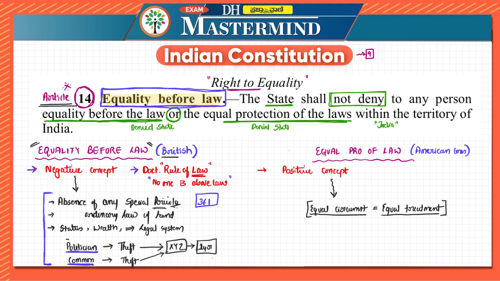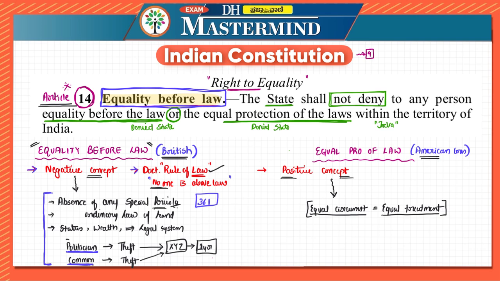Equality before the law is from British. Equal protection of law is from the American Constitution. This is the positive concept. In this case, it is a negative concept. Doctrine of rule of law has come from equality before the law. That is, no one is above the law. In the case of the positive concept, it is equal circumstances, equal treatment. That is, the same law shall be applied to all those who are similarly situated.